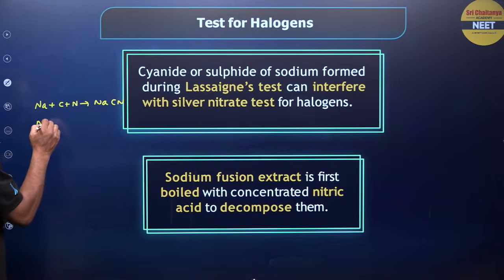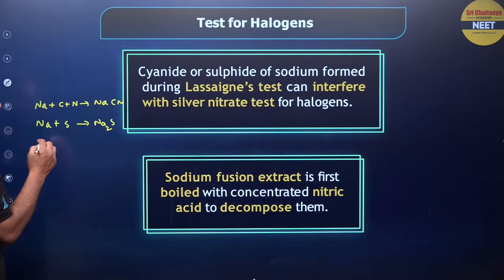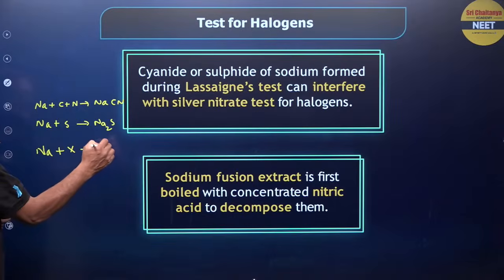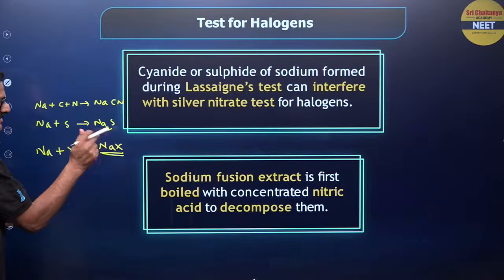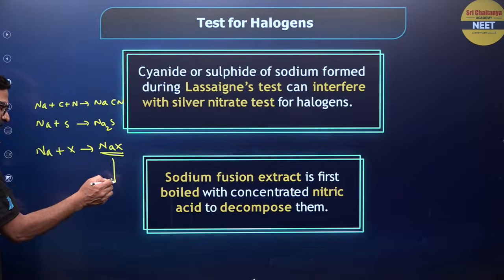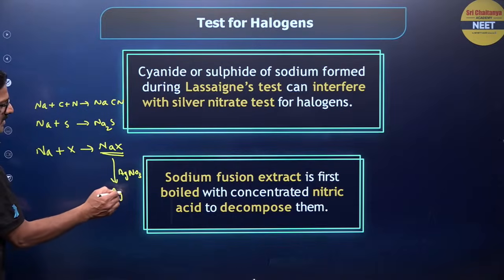If sulfur is present, you are going to get Na2S. If Na reacts with a halogen, it is going to form NaX. You want to detect the NaX by using AgNO3, and you are going to get AgX as a precipitate.